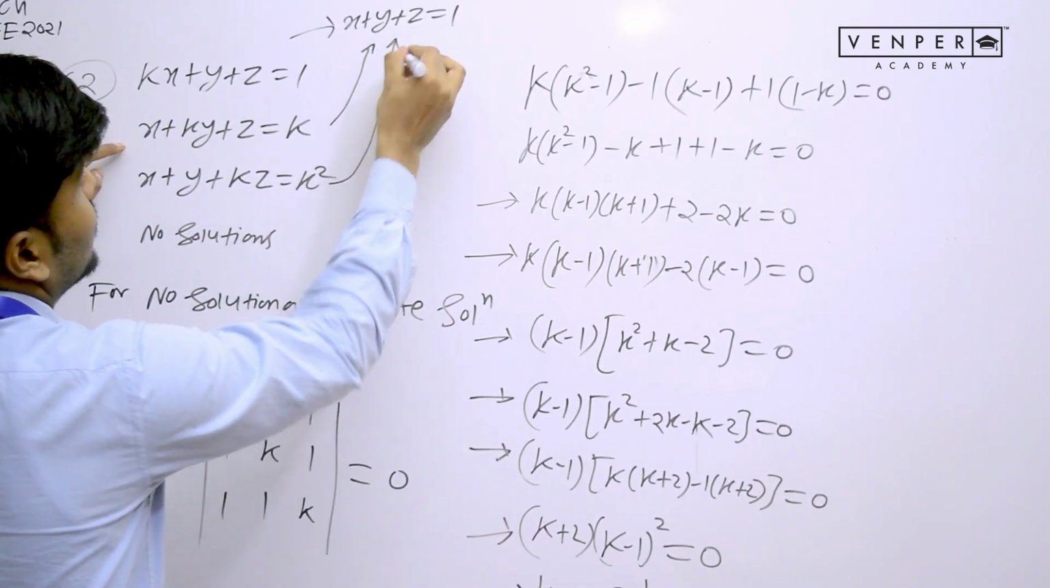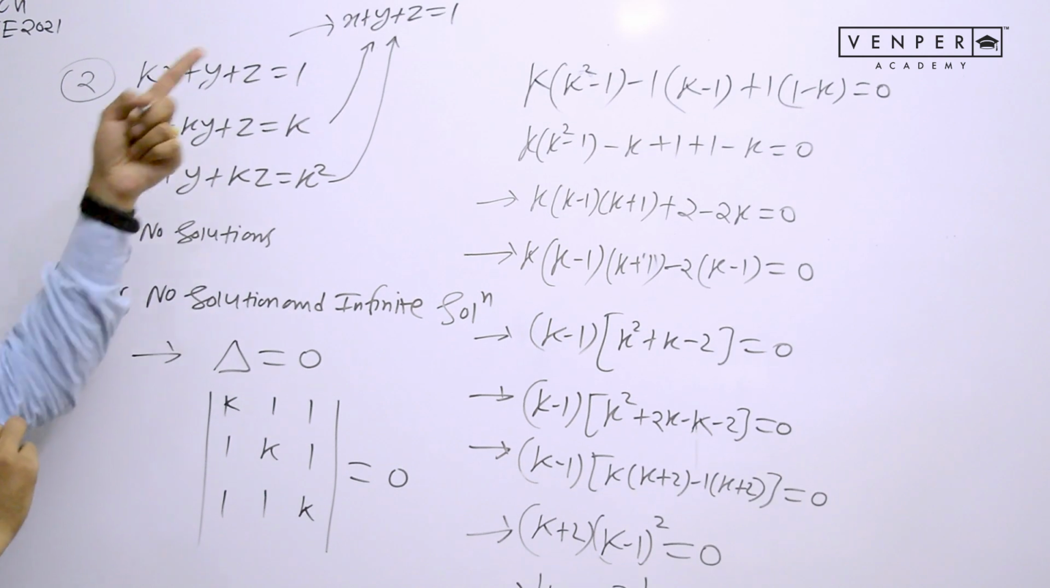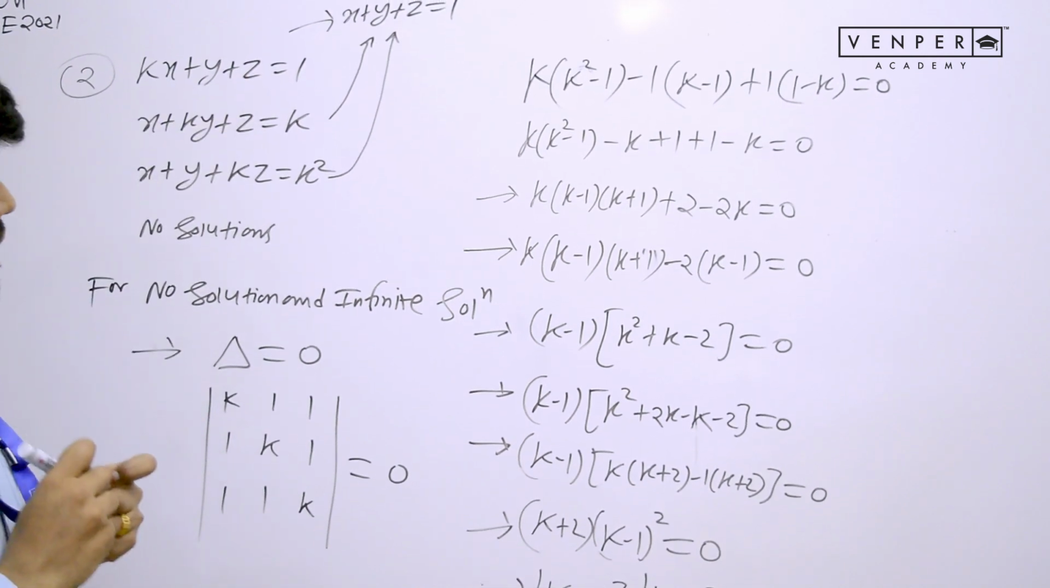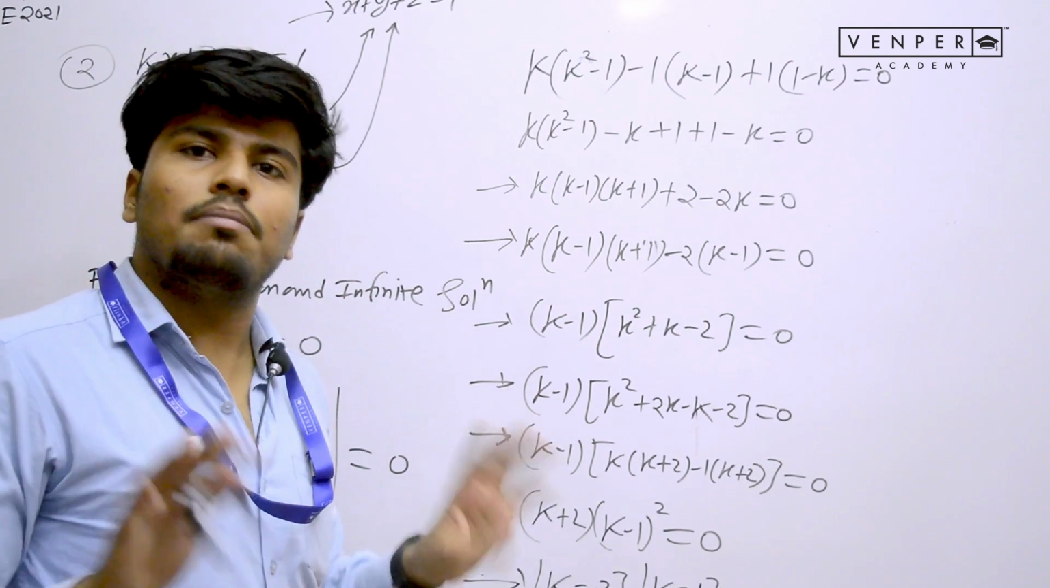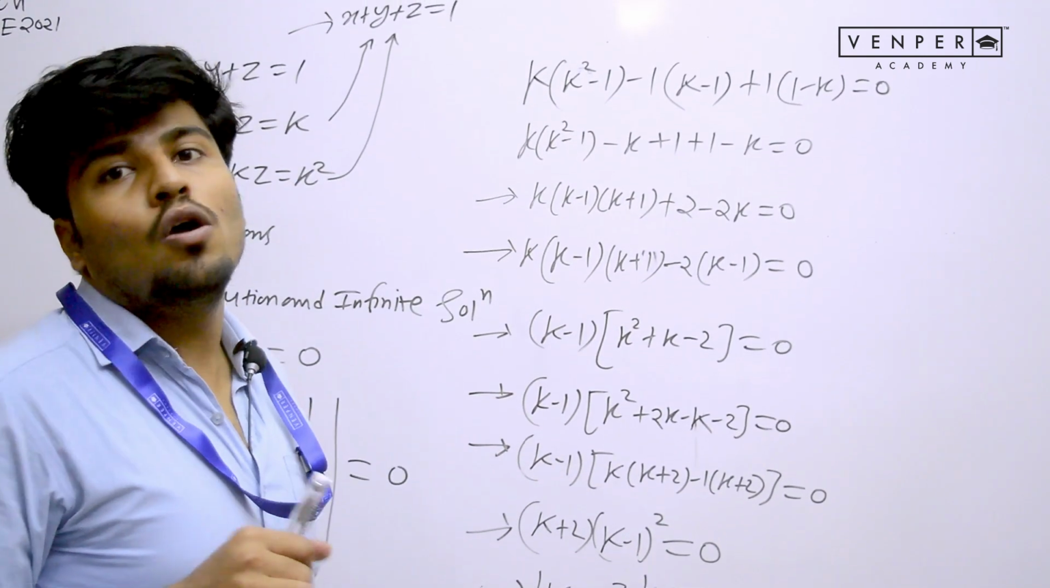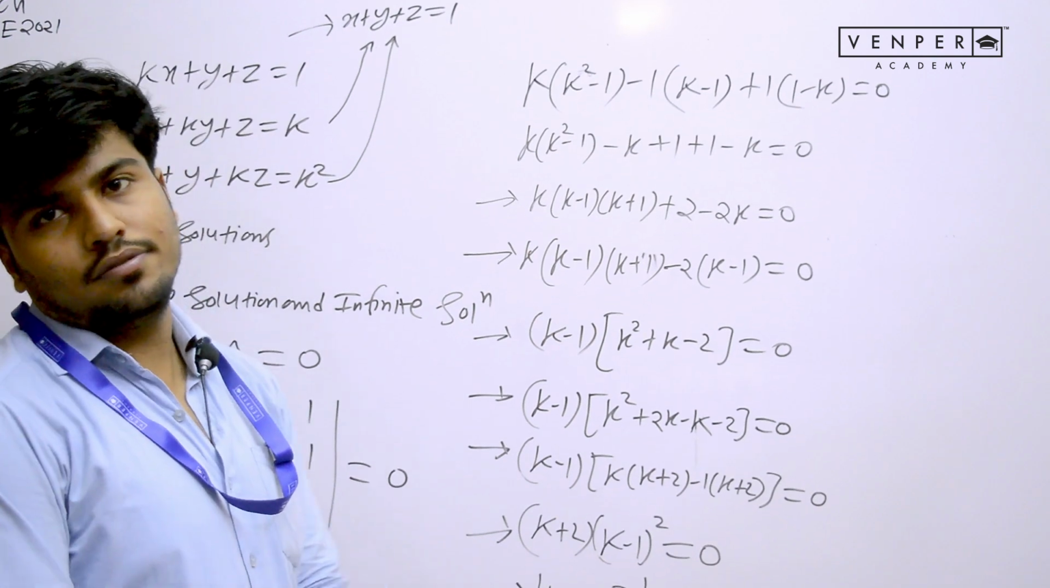Third equation will also become this. So all equations will become same. If all equations are same, it means they are overlapping lines. They are the same line. Same line means overlapping line. Overlapping line means infinite solution.